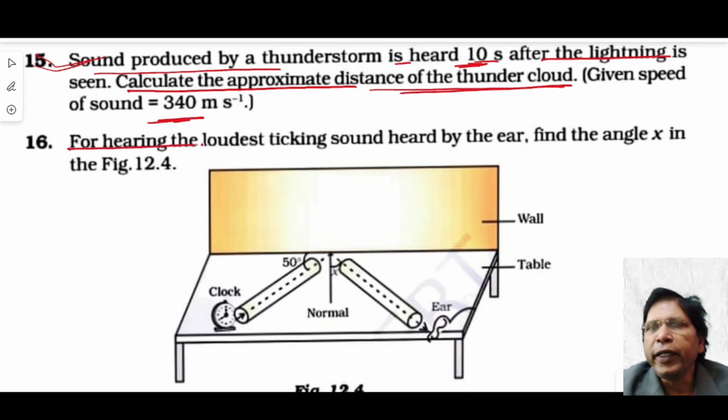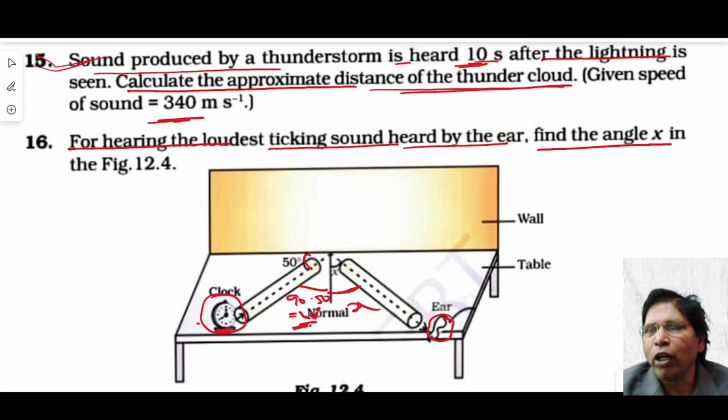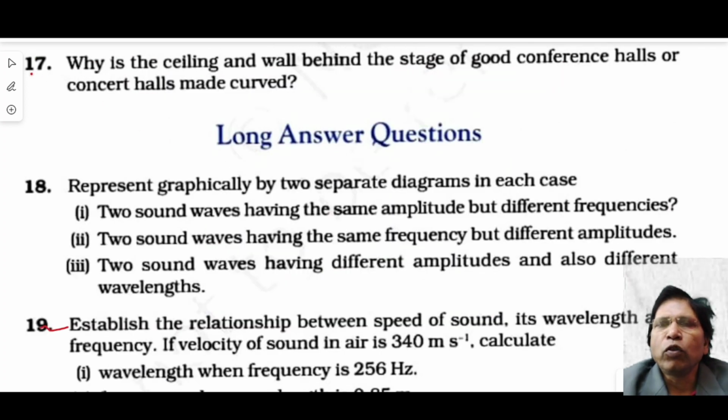Next question. For hearing the loudest ticking sound heard by the ear, find the angle x. Look at this. This is the source. This is the observer. So this sound can be heard if angle of incidence is equal to angle of reflection. Now angle of reflection is x. What is the angle of incidence? Look at this. This is 50 degree. So this is 90 minus 50 degree, so this is 40 degree. Therefore, x is equal to angle of incidence 40 degree, equal to angle of reflection x. Therefore, x equals 40 degree. Okay, understood? Now, question number 17.